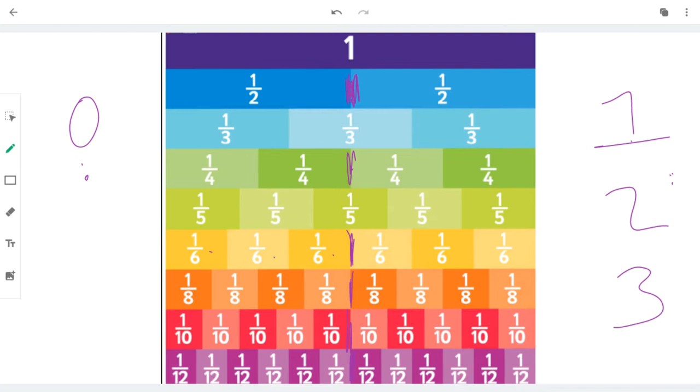So our benchmarks again are 0, 1/2, and any whole number. Okay, and any half. So if it's 1.5, that's a benchmark. 2.5, 53.5, 1,000.5 will be a benchmark as well.